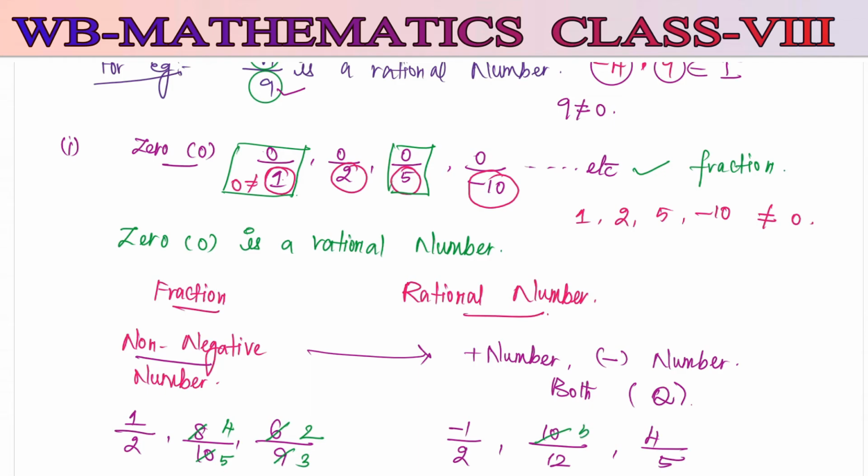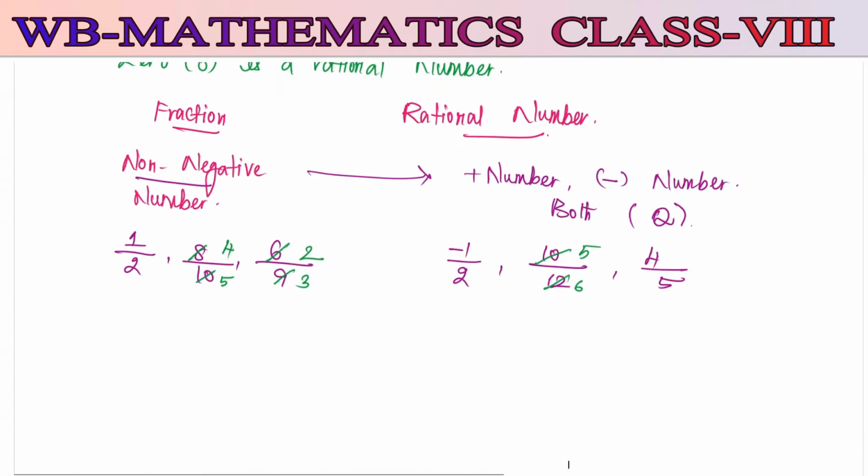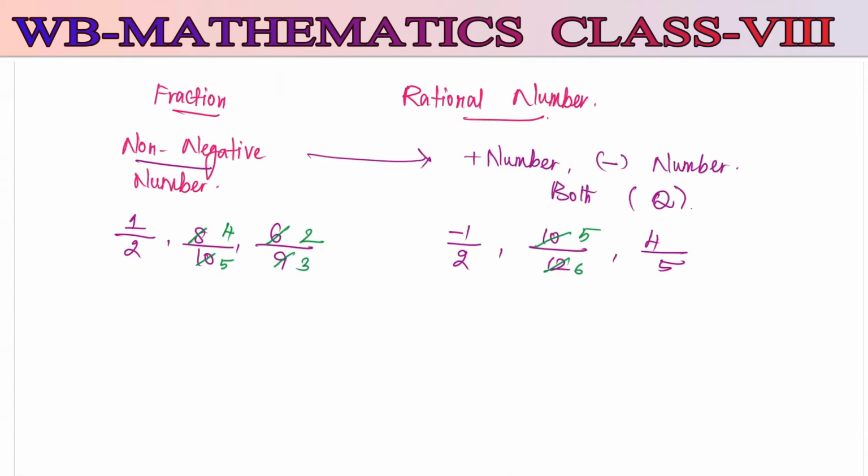Here 5 2s are 10 and 6 2s are 12. Why have I written 4 by 5 instead of 8 by 10? Because rational numbers should always be in standard form. Standard form means we should not find any common factors between the numerator and the denominator. The common factor should always be 1, not more than 1. Is it clear to all? So this is fraction and this is rational numbers.